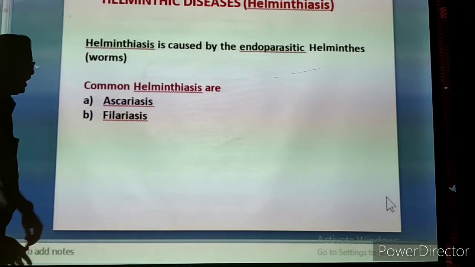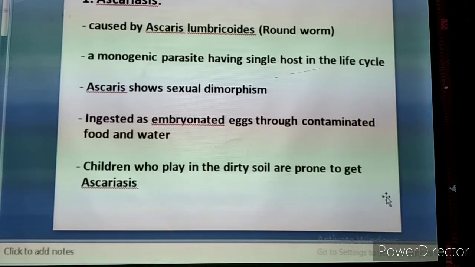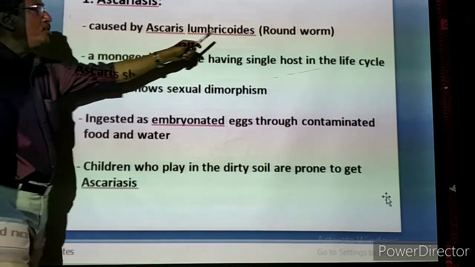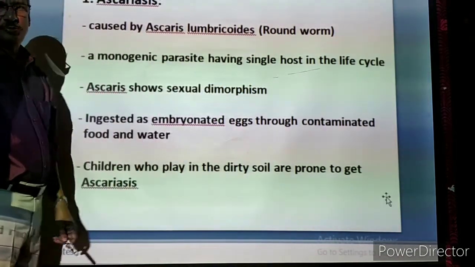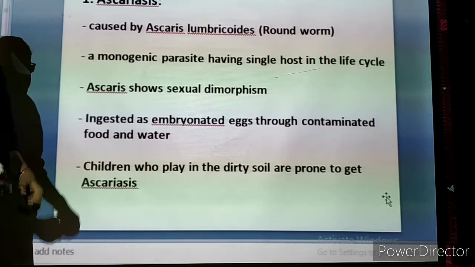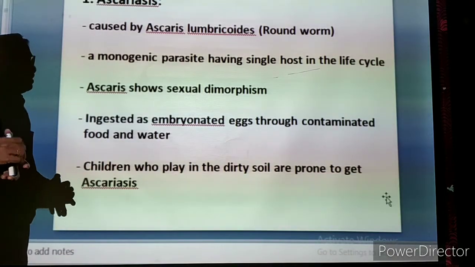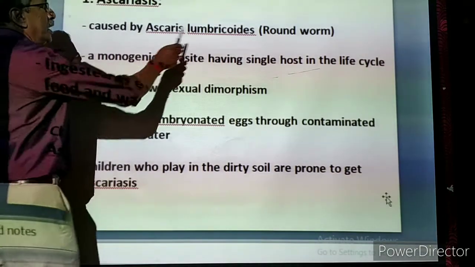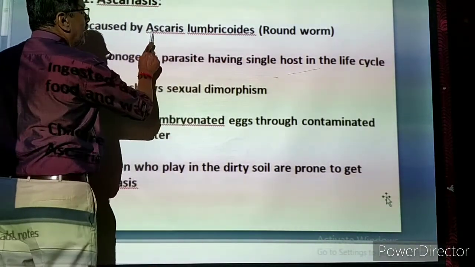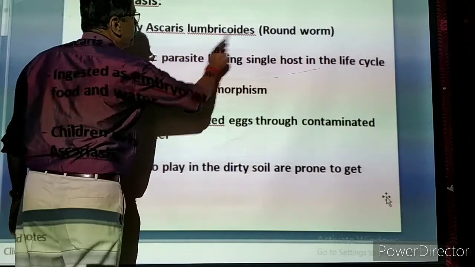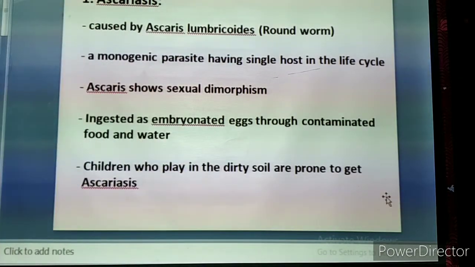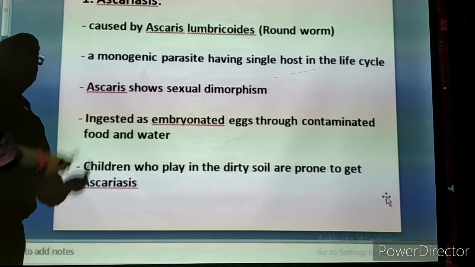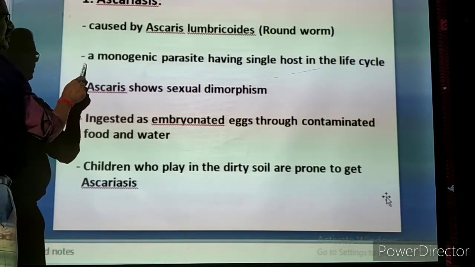Now we are going to see the details of ascariosis. It is caused by a type of roundworm. Commonly, even doctors, when a child is suffering with stomach pain, will say roundworms are there inside. They are cylindrical worms. The name of the roundworm is Ascaris lumbricoides. Very shortly we can use the genus name only, Ascaris.